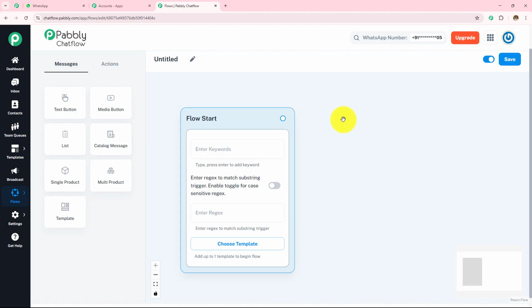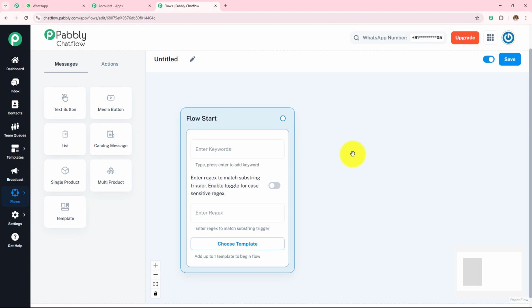Now here we have landed on this page of Pabbly Chatflow from where we are going to create this flow or this WhatsApp chatbot. A chatbot is a powerful no-code automation tool that allows businesses to create AI-driven chatbots for customer support, lead generation and more. It helps automate repetitive tasks, improving efficiency and response time. By offering 24/7 support, it enhances customer experience and boosts engagement. It is important because it saves time, reduces human error, and allows businesses to focus on growth.